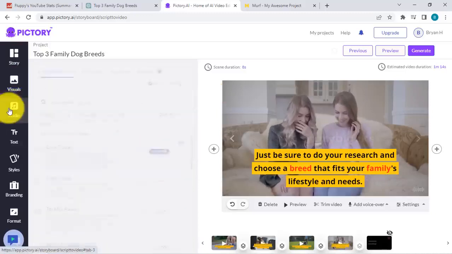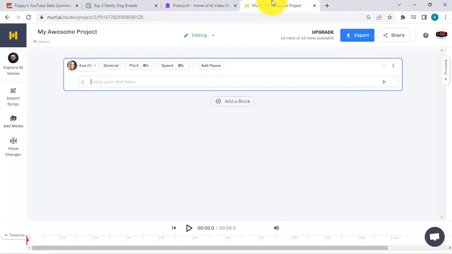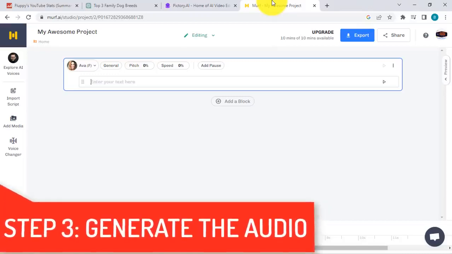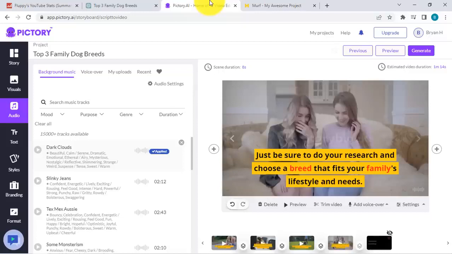Now, the question right now is, how do we create the audio over here? There's this third tool that I want to recommend, okay? So there's pretty much two options that you can use. Either use a text to speech tool like this one, Murf AI over here. Okay, it's also free to get started. Or you can simply record your own voice over the video over here. Okay, so pretty much two routes that you could do.